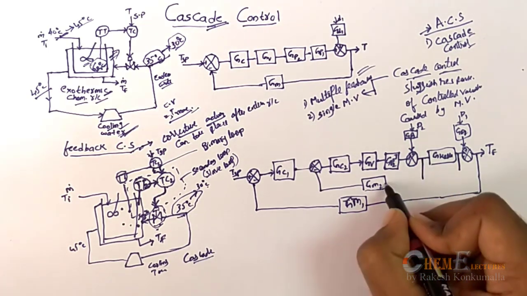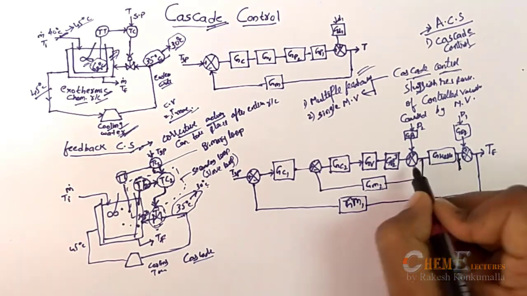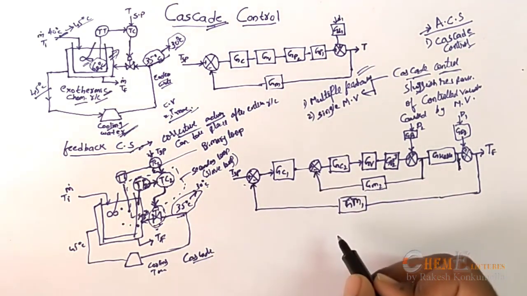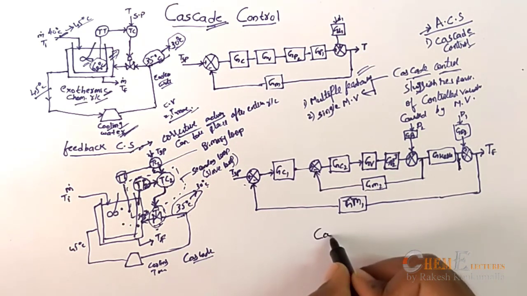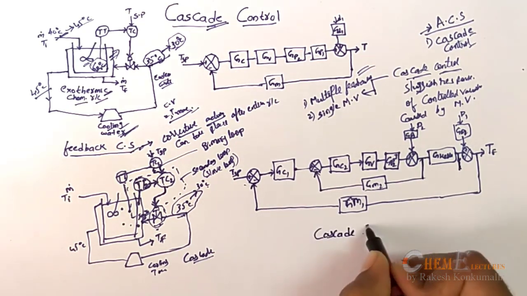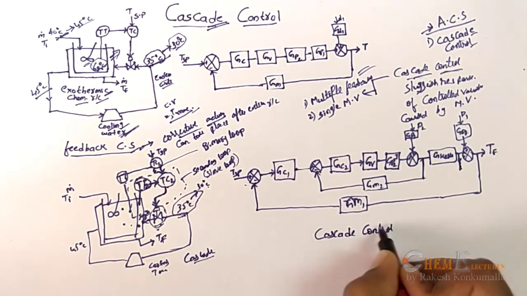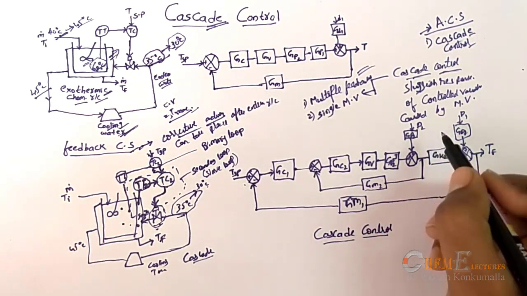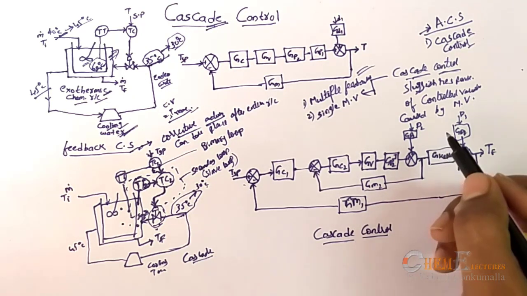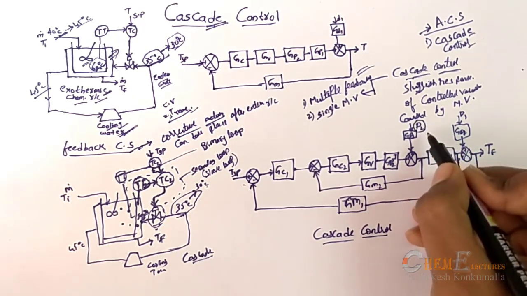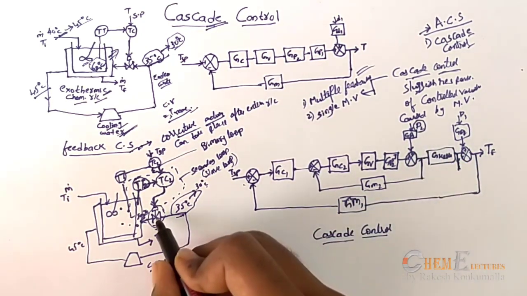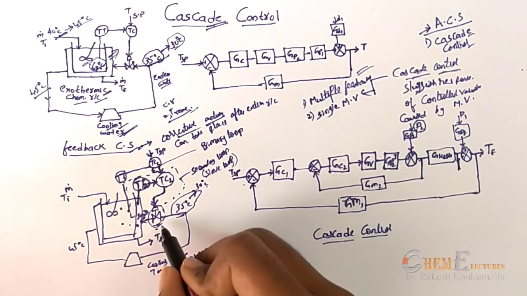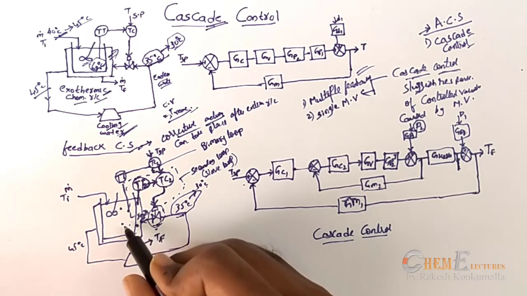So it will be like this, not here, from the jacket. So this is how cascade control behaves. Once there is any disturbance in the secondary loop, it will be detected here and automatically adjusted. So the corrective action here will be taken before it enters into the reactor.